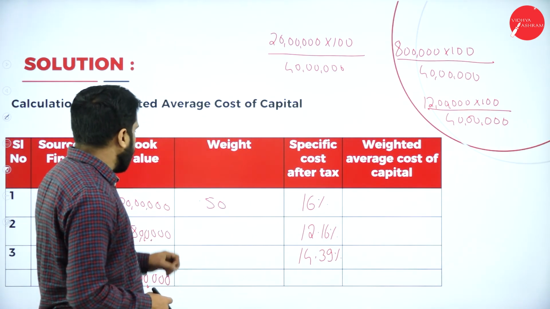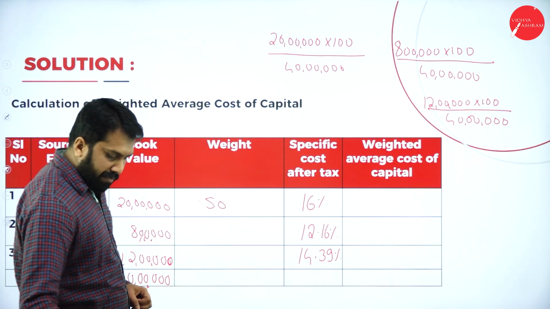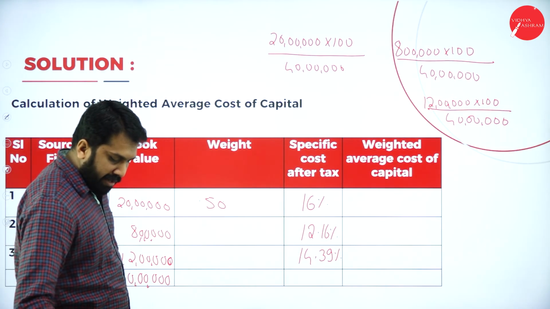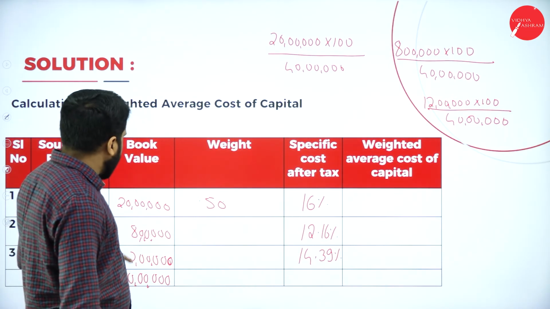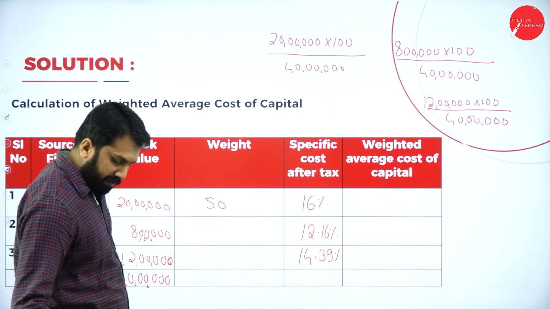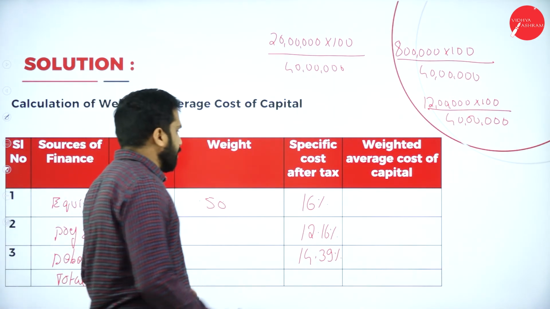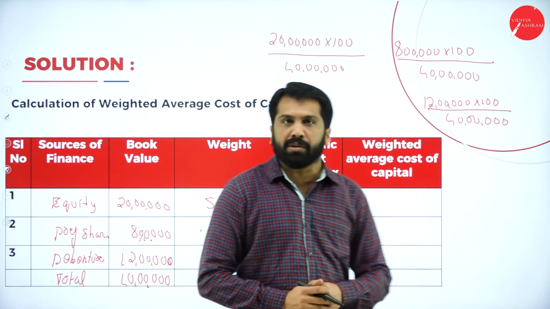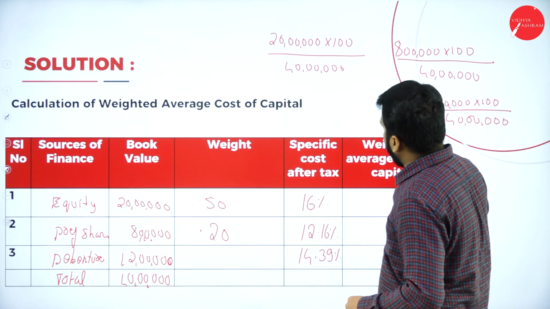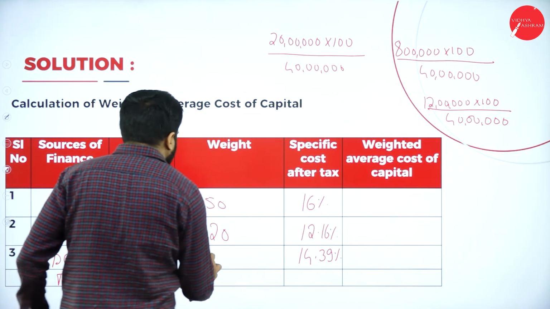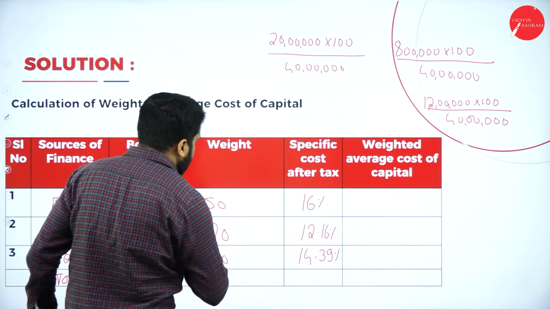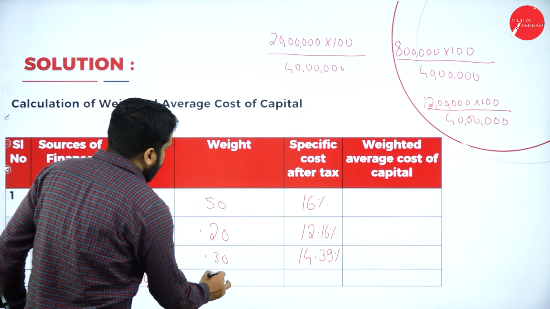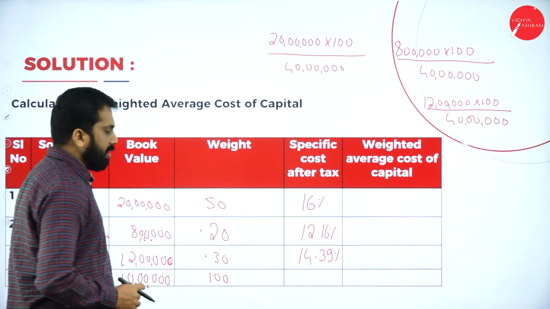The next one is 8 into 100 divided by 40, which is 0.20. And the last one, if you calculate, you will get 0.30. Now this is almost 100, or 1.00.